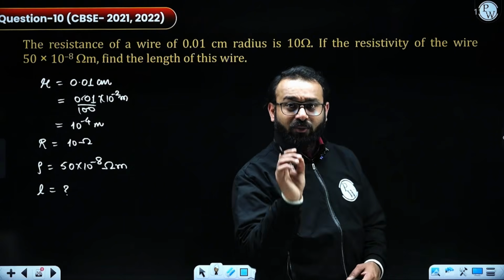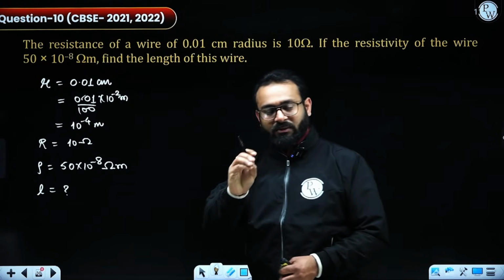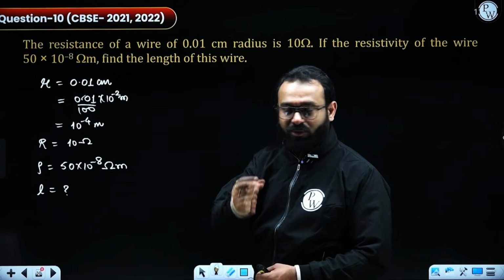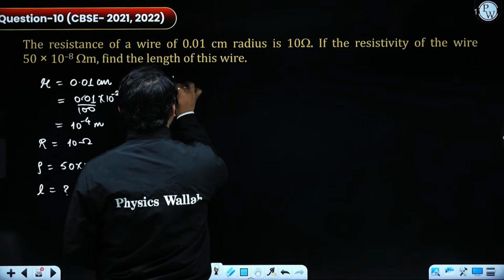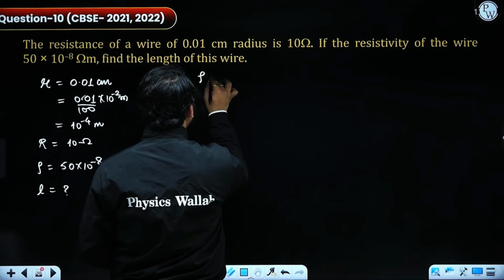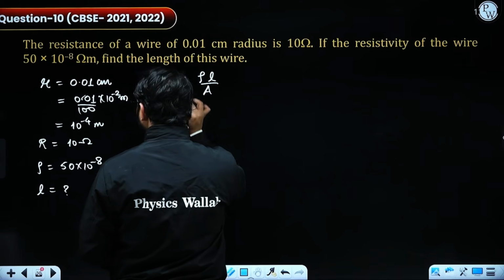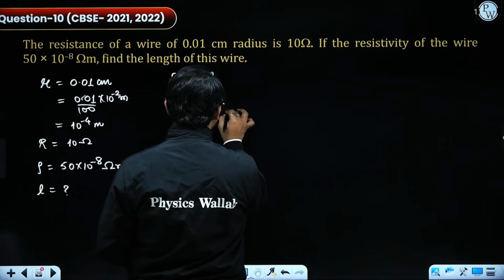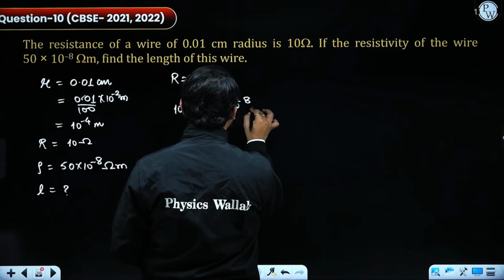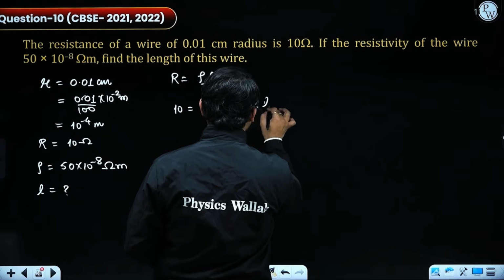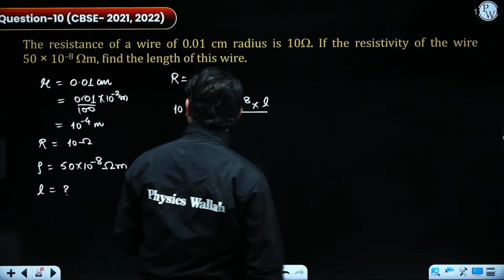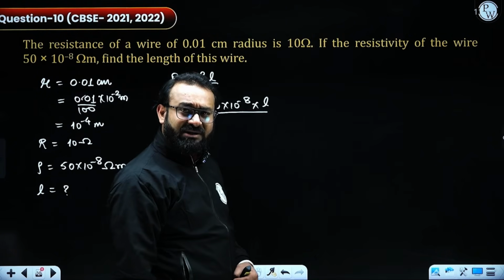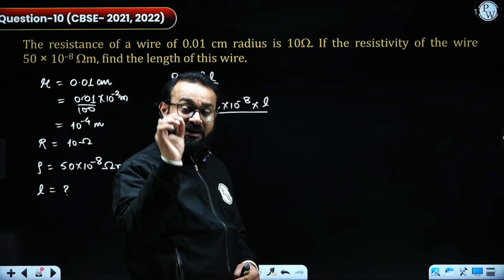We only need to put the formula and apply it, and also put in the values. Let's see how it works. So R is equal to rho L by A. The value of R is 10. The value of resistivity is 50 into 10 to the power minus 8. The value of length is what we need to calculate. Now the area: if they are providing us the radius, then definitely the wire is a circular wire.